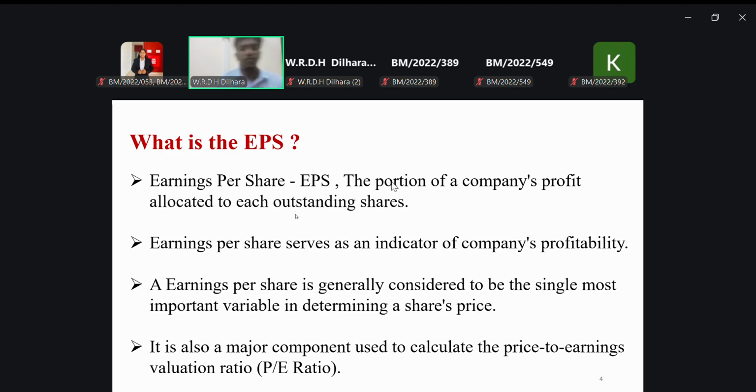So actually, why do we need to compute this earning per share? Why do you calculate earning per share? Earning per share is actually a ratio. Why do we need to calculate it? Because you all calculated ratios in your previous two years, no? I think in the first and second year there is ratio analysis and so on. Many subjects are available in your first and second year.